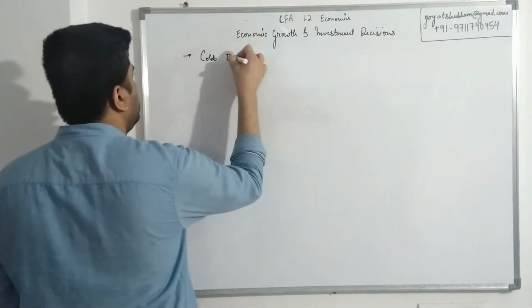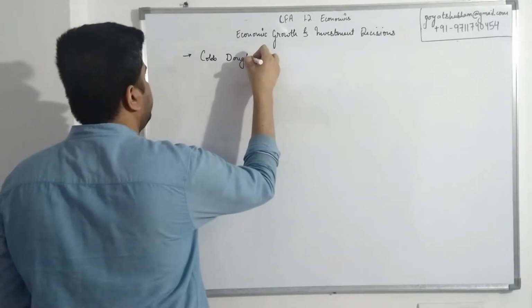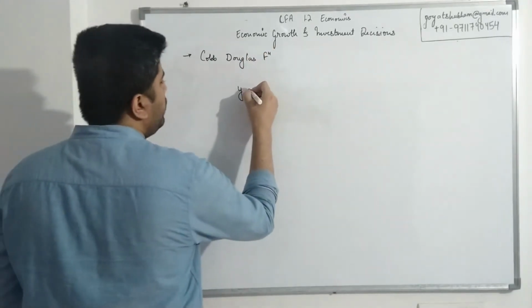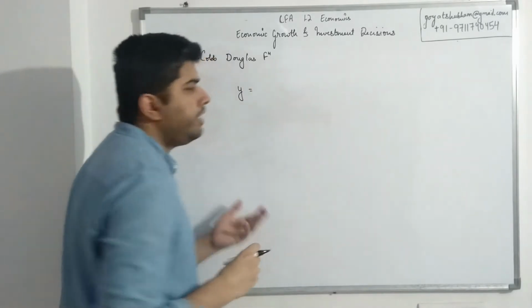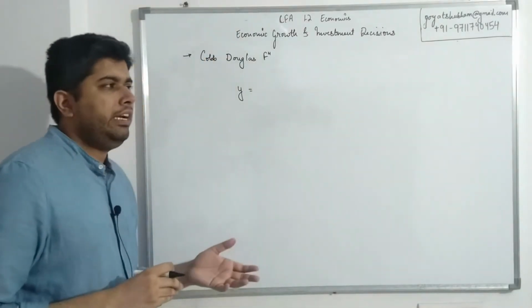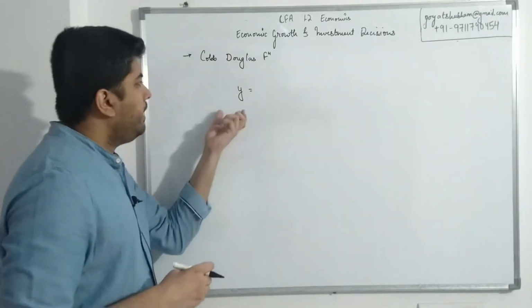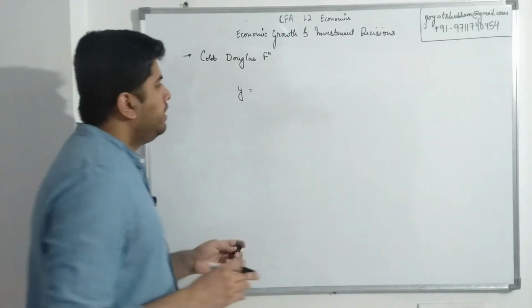Cobb-Douglas function. And the equation says that output of any country, any economy, would be related to GDP. In case you want a simple approach, we can simply denote GDP.